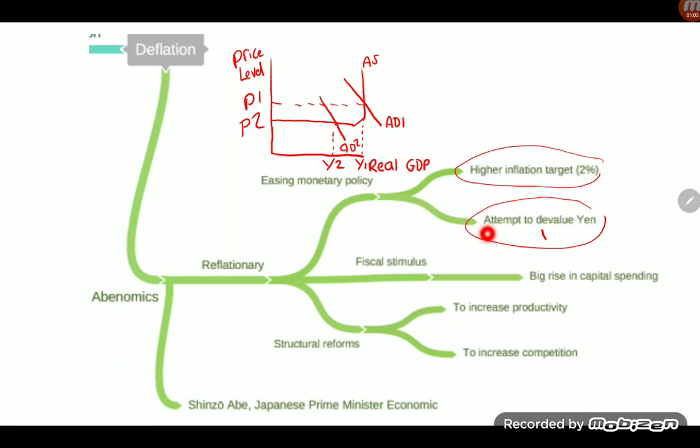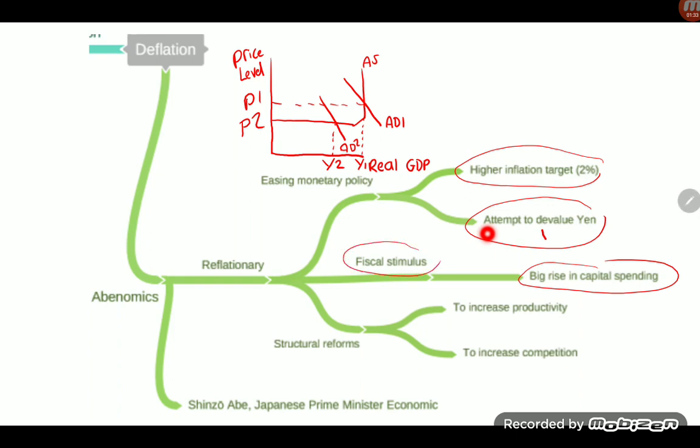to increase output. In other words, as prices go up slightly, this sends an incentive for the firms to expand production and employ more workers. In addition, they employed a fiscal stimulus. That is, there was a big rise in capital spending, such as infrastructure. Fiscal, remember, refers to government spending.